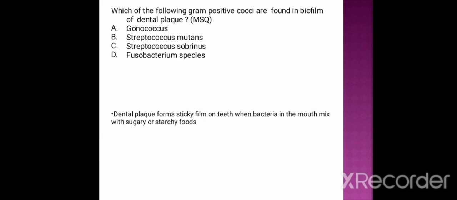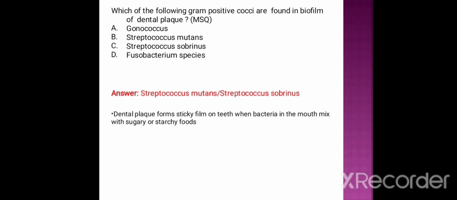The next question. Which of the following gram-positive cocci are found in biofilm of dental plaque? Option A gonococcus, option B Streptococcus mutans, option C Streptococcus sobrinus, option D Fusobacterium species. And the correct answer is Streptococcus mutans and Streptococcus sobrinus. Both options are correct.